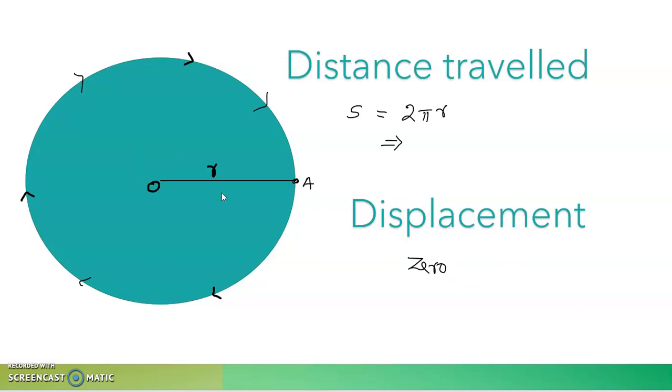Let me give you a homework. If the object travels from A to B, on the opposite side, this is your homework question. What is the distance traveled and the displacement? If you understood the concept of distance traveled and displacement, you will be able to solve this question. You have to find out the distance traveled and displacement and put your answers in the comment box. So do the homework question.